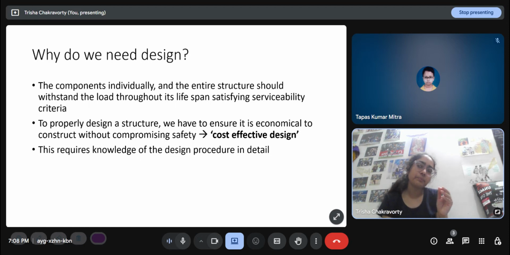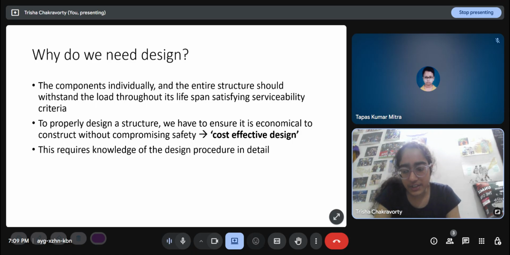So there has to be some level of safety which is implied in the design codes whenever we are following the IS 456 for concrete or 800 for steel and designing something. There are factors of safety on the material and all the loads, and all of that actually has an implied safety incorporated into it, which we do not see explicitly.